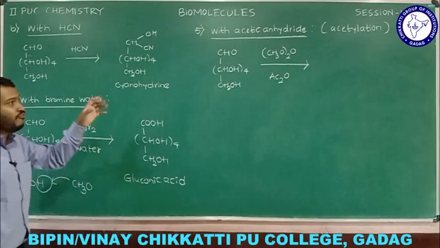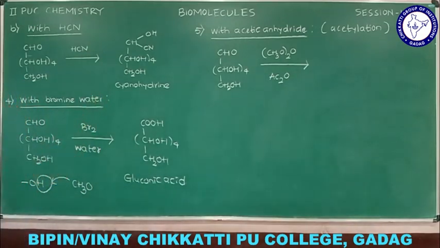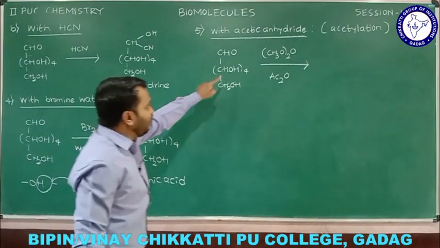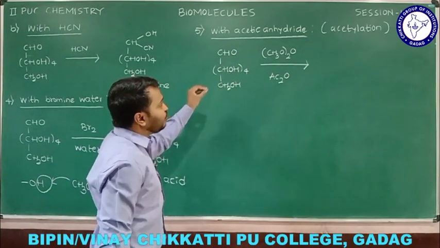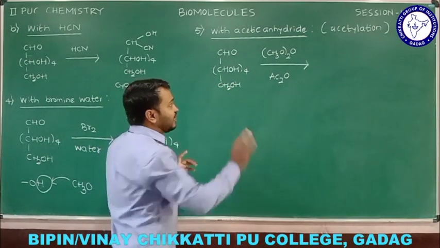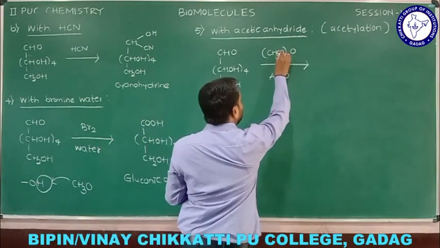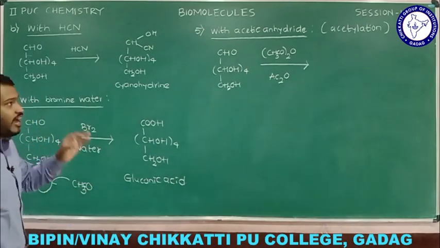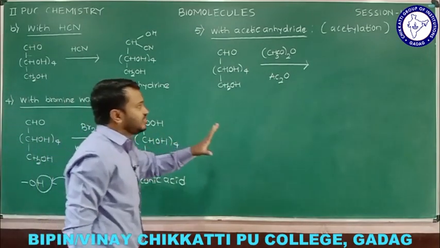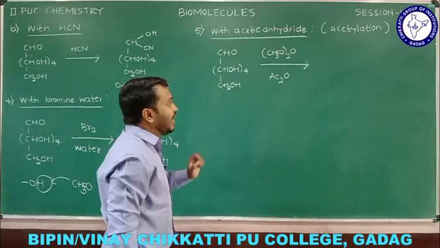Now in the case of glucose, observe how many OH groups we have: totally 5 different OH groups. Here we have 4 OH and here one more OH. Sorry, one correction: CH3CO, not CH3O. If the H of OH is replaced by CH3CO, we call it acetylation.